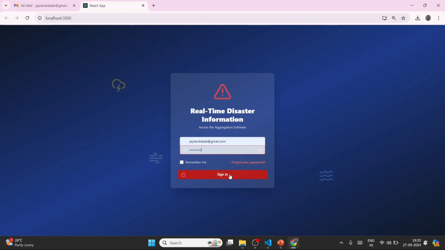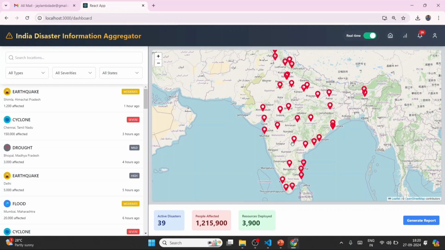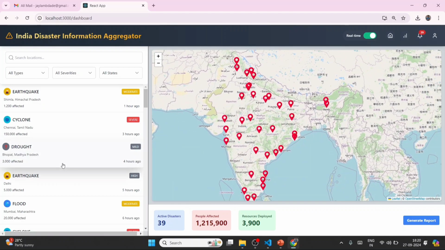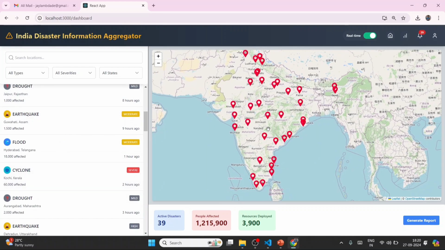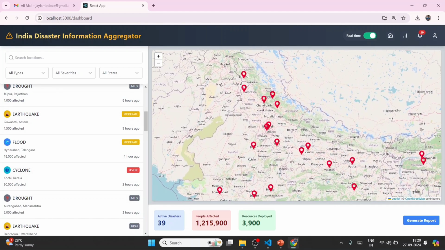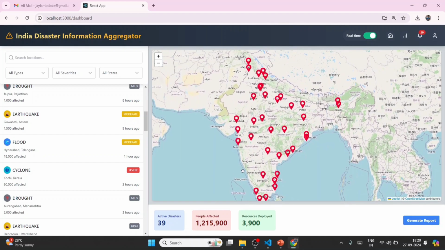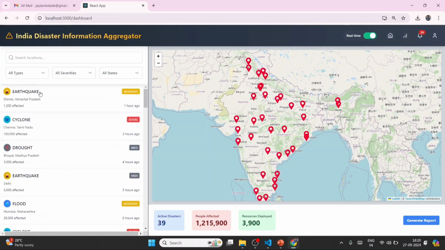Now, after logging in, the first view you see is this particular dashboard. On the right hand side, we have an interactive map that highlights the precise location of ongoing disasters, providing a clear visualization of incident areas. On the left hand side, there is a section that classifies disasters by their name, severity, and also affected states.